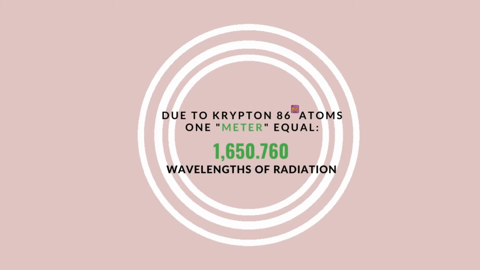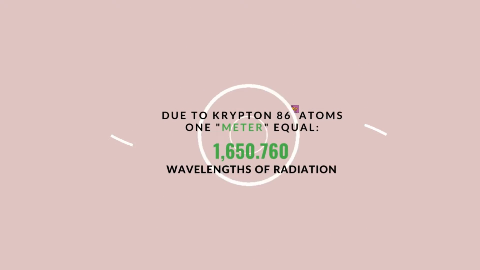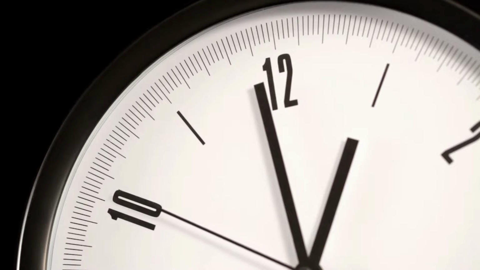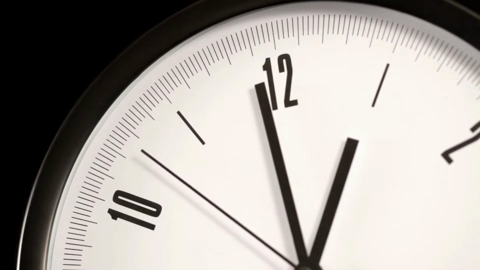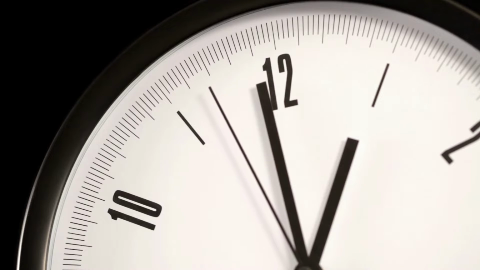For example, krypton-86 atoms, and based on krypton atoms, we can formulate that 1 meter equals 1,650,760 wavelengths of radiation. In the same way, we also need a time standard, but this is where difficulties arise because time is always flowing.